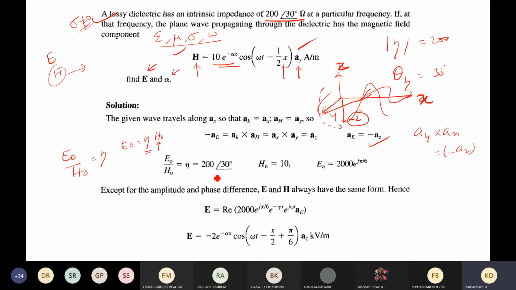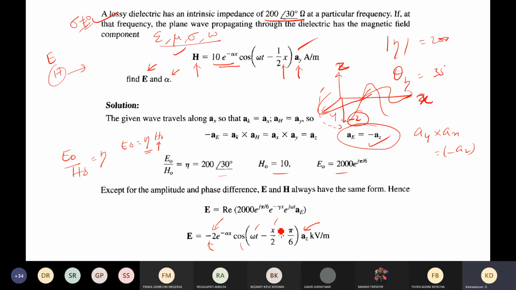So we are just going to replace all of that, with the minus az vector. The E naught value is placed here. In the cos term, there is no change.